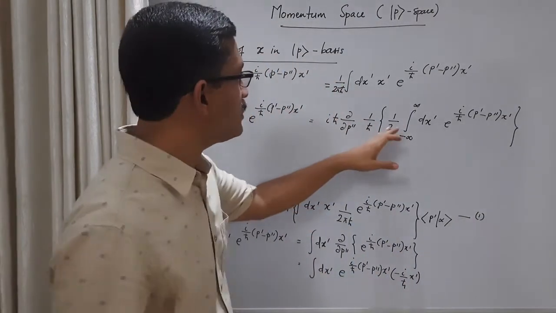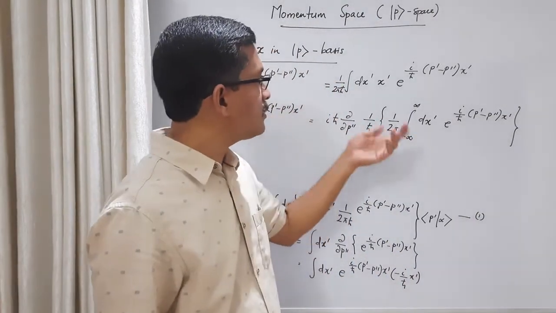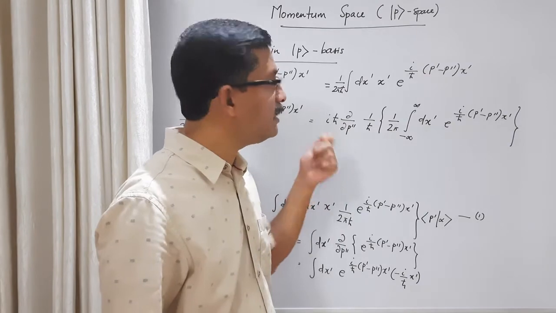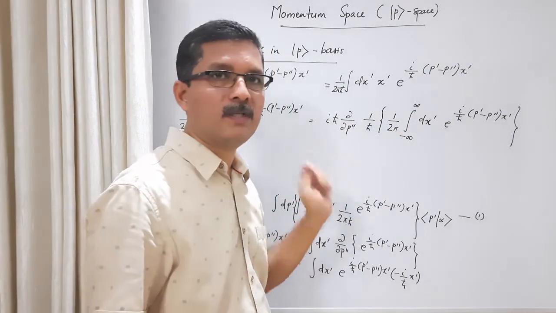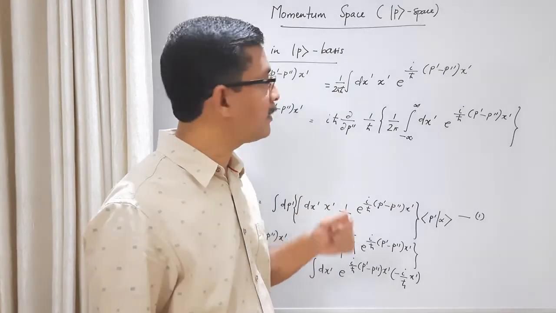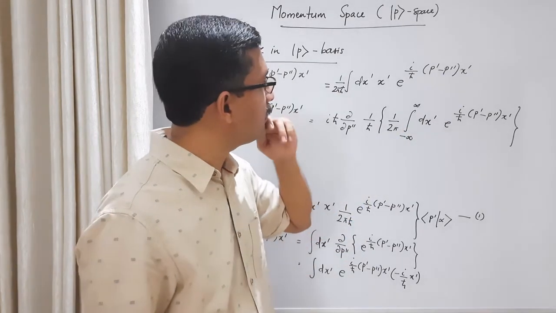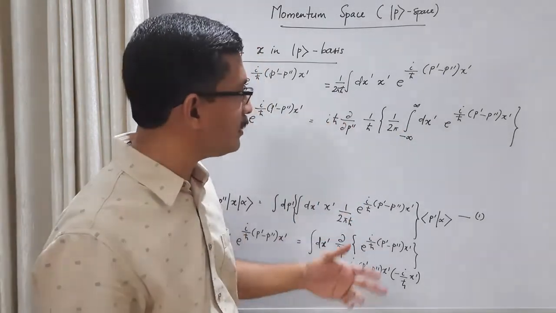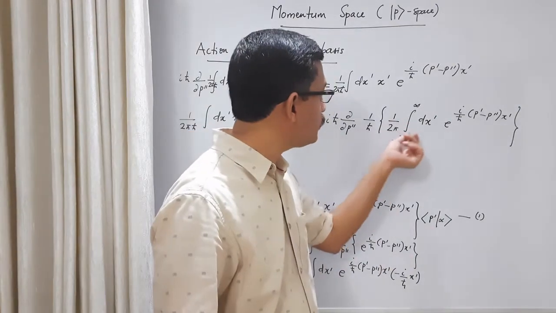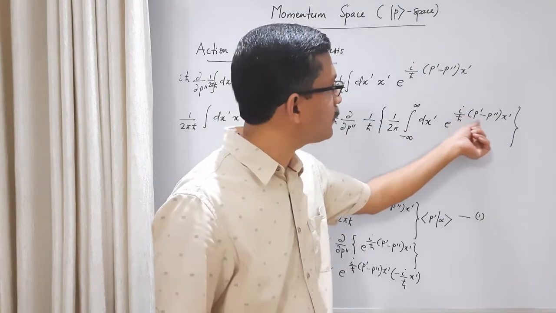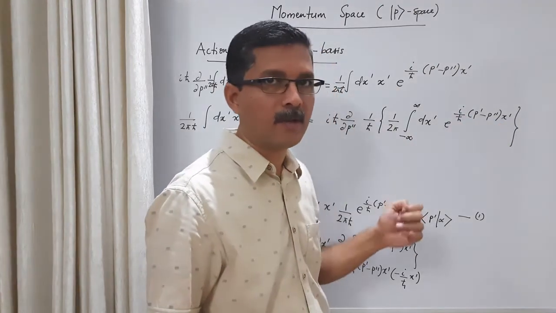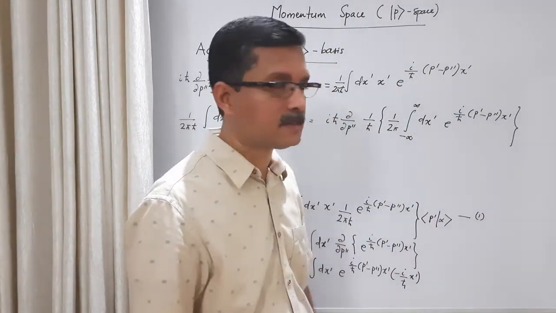Now this term in this curly bracket here, this is the integral form of the Dirac delta function. Okay, we have discussed the integral form of the Dirac delta function in the previous class. This is the same thing. Actually, in the previous class, we had 1 by 2 pi integral over p prime e raised to i (x prime minus x double prime) times p prime, and the answer was delta (x prime minus x double prime).